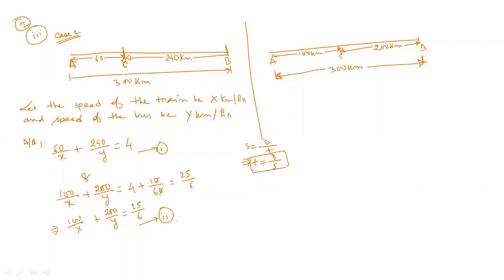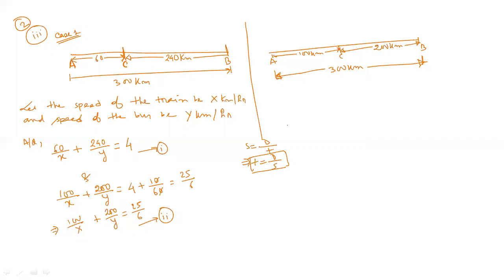Now, how can you solve these 2 equations? Anyone? Anyone can tell me how you can solve these 2 equations? Haswati? Haswati, can you hear me? Sir, yes, tell me. You have to let 1 by x equal to u and 1 by y equal to v. Then, okay, so write down.